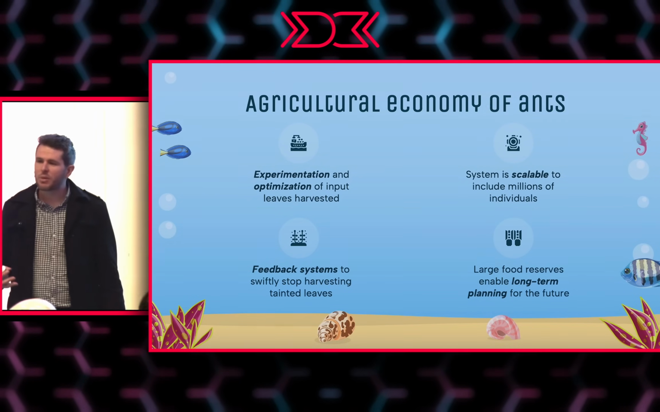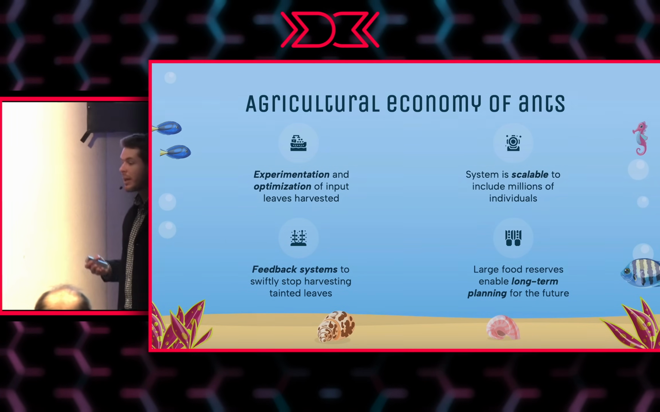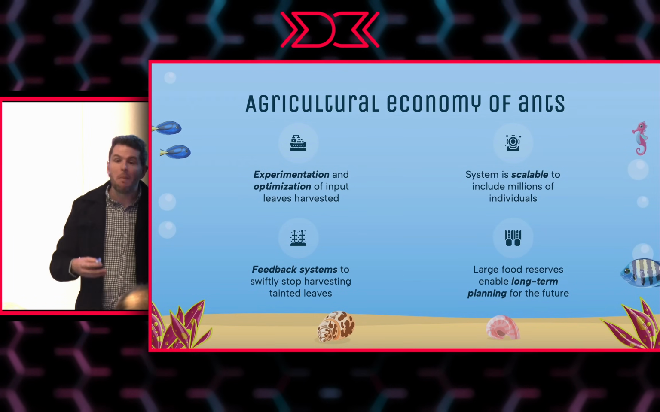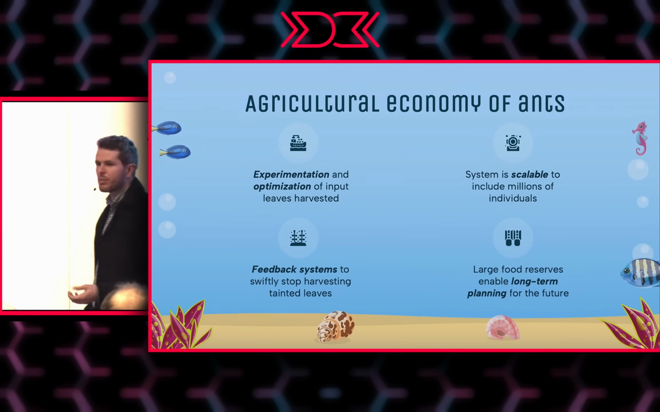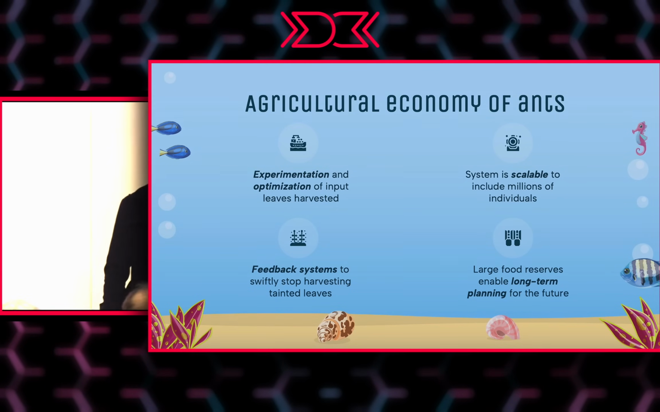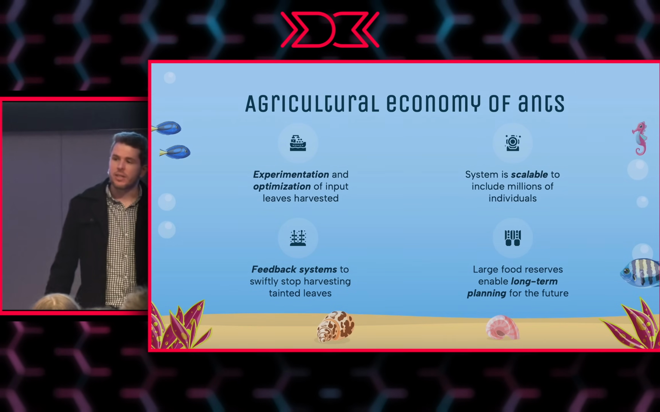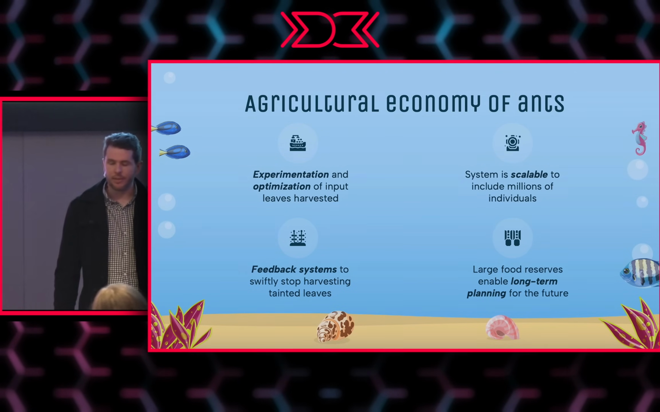They experiment and optimize inputs. So if certain leaves are working well, they get more of them. If leaves are working badly, they get less. The system obviously scales to include millions and billions of individuals. They have feedback systems, so if they get some tainted leaves in, maybe someone sprayed a tree with some bad stuff and they start harvesting that and the fungus gets unhappy, the ants will stop harvesting those leaves.